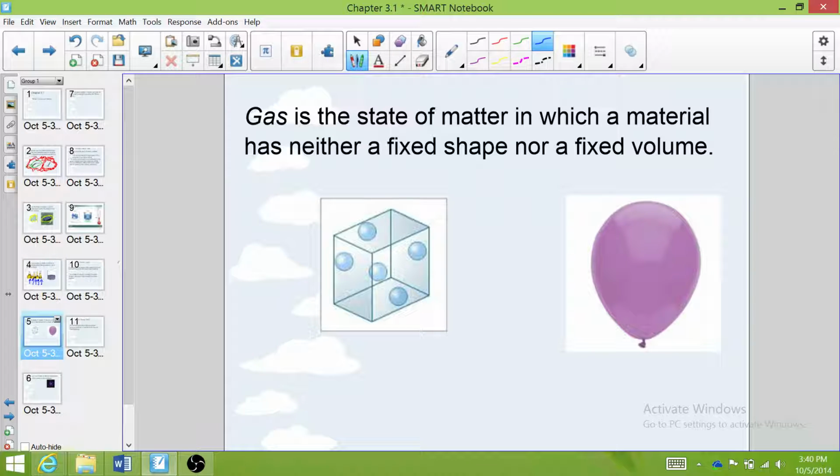And gas is the state of matter in which a material has neither a fixed shape nor a fixed volume. So a gas can take the shape of whatever thing it's in, for example, a balloon, and as the balloon grows, because more gas is put in, the shape will change over time. And you can change the volume of a gas. You can compress a gas, or you can stretch it out and make it less dense.